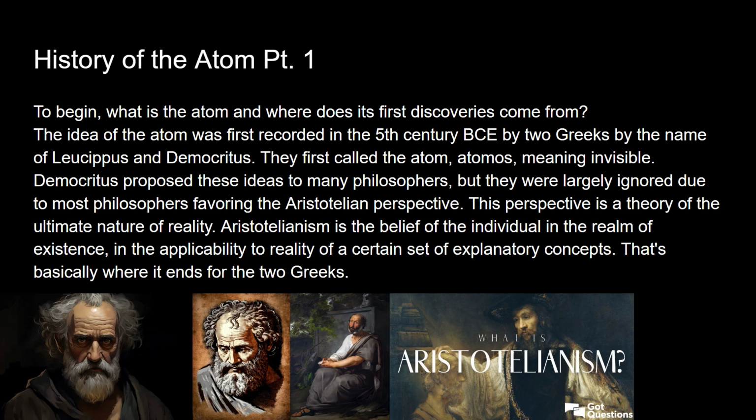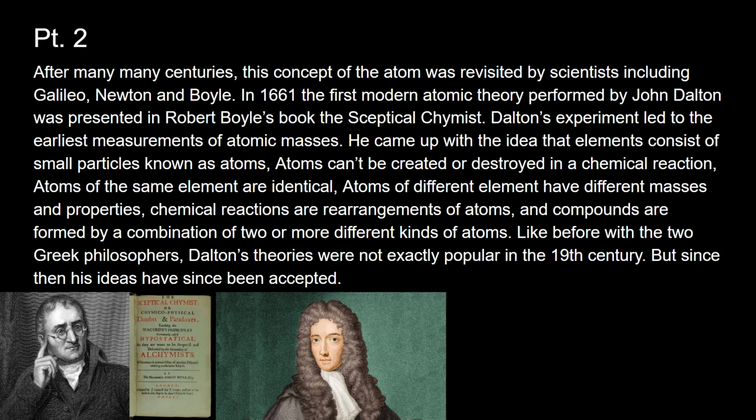Democritus proposed these ideas to many philosophers, but they were largely ignored due to most philosophers favoring the Aristotelian perspective. This perspective is a theory of the ultimate nature of reality. Aristotelianism is the belief of the individual in the realm of existence, in the applicability to reality of a certain set of explanatory concepts. That's basically where it ends for those 2 Greeks.